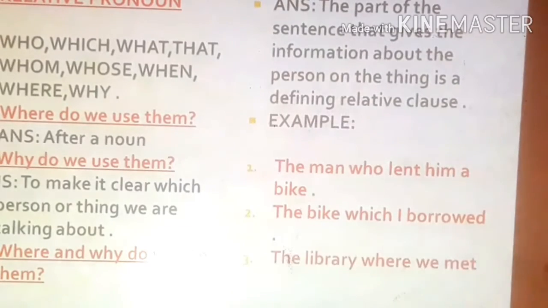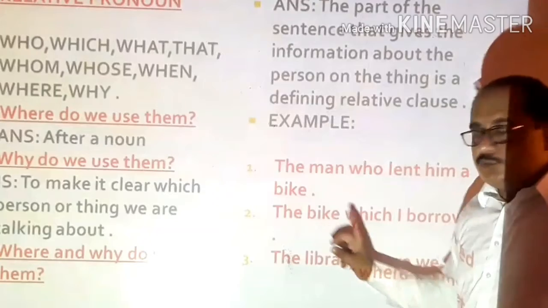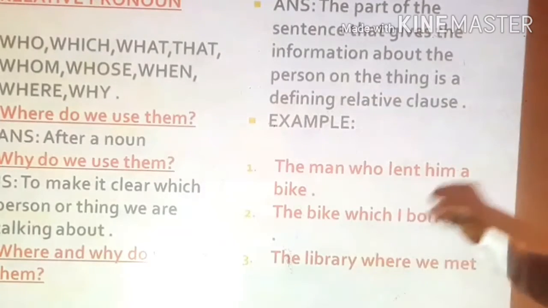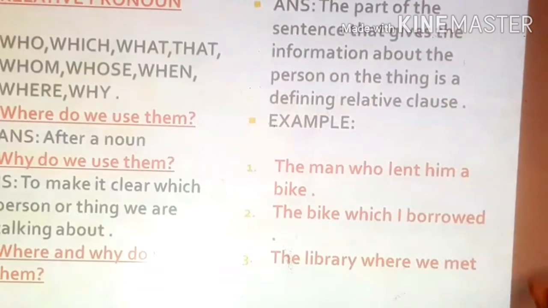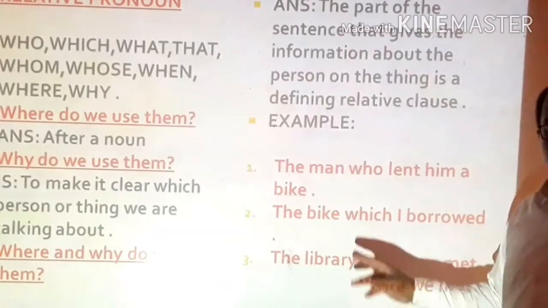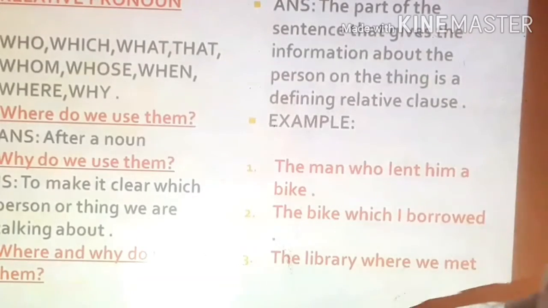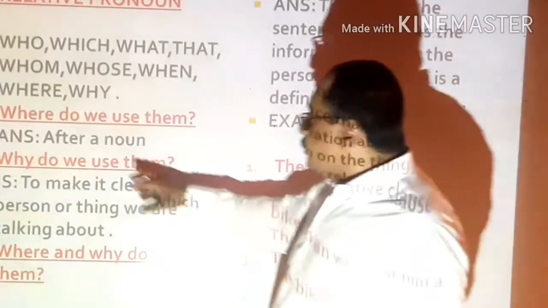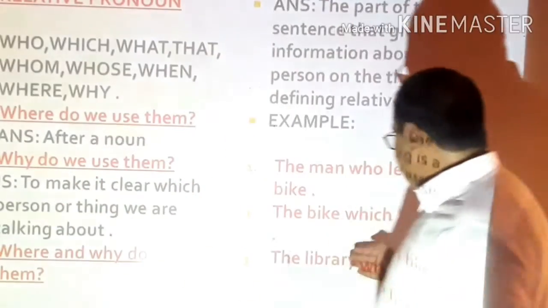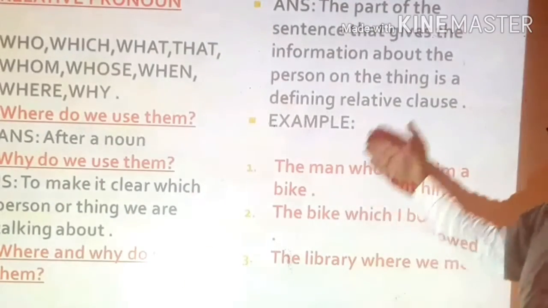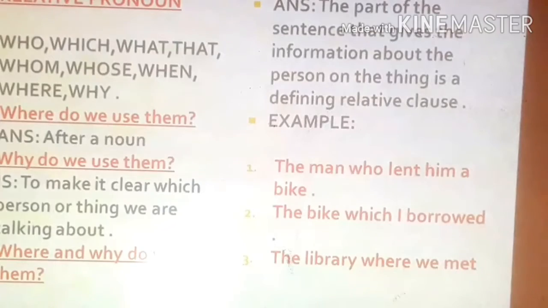The bike which I borrowed. Again, "which" is used for the bike. So bike is a noun. Another, the library where we met. Again, "where": here we are talking about the library. So again, as I told you, it is used after a noun. So library is also a noun, bike is also a noun, and man is also a noun. Let's see which relative pronouns are to be used.